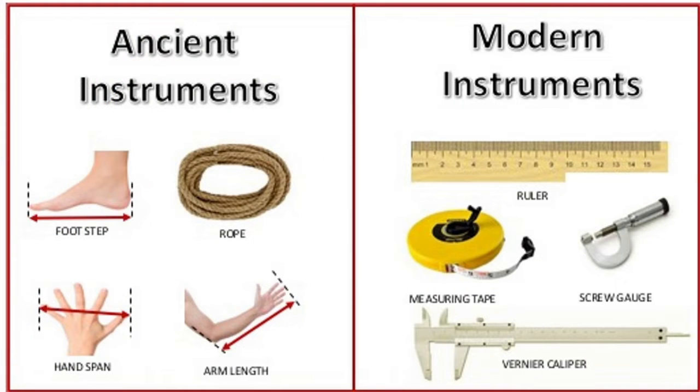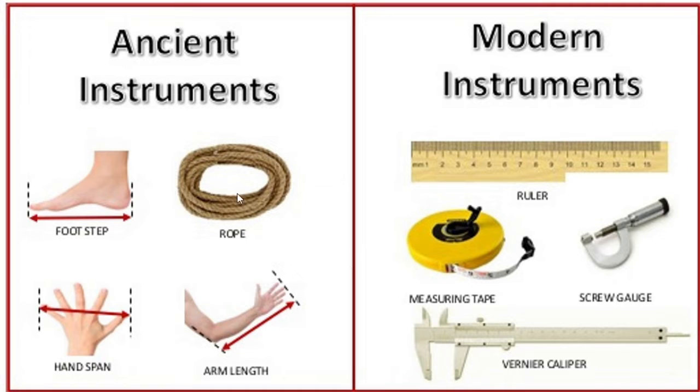Here you can see the ancient instruments to measure length and the modern instruments to measure length. Ancient instruments are like footstep, rope, handspan, arm length, and the modern instruments are ruler or scale, measuring tape, screw gauge, all these.